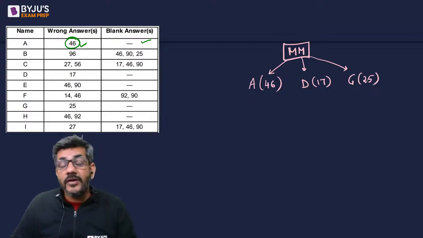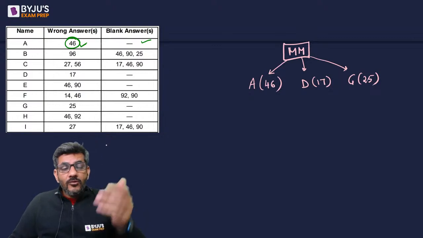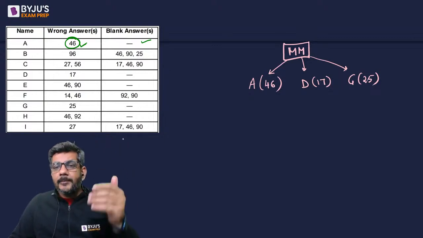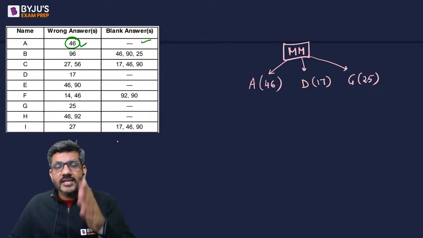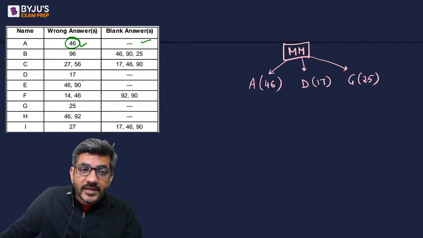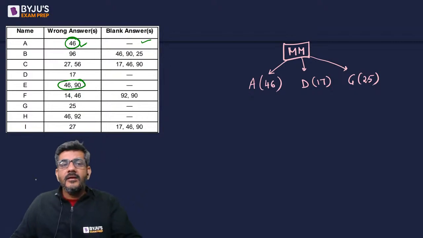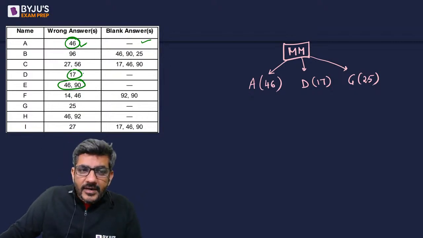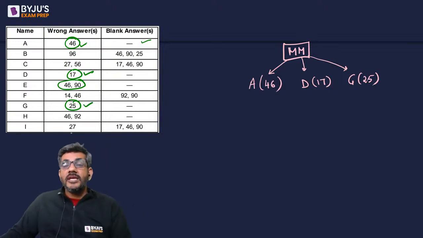Then let's move ahead. Now, if I look at the wrong answers, is there any person who has a wrong answer of 46 or 17 or 25? The first person you see is E, right? So we have already sorted D. We have already sorted G. Now, when I talk about E, E has 46 wrong.